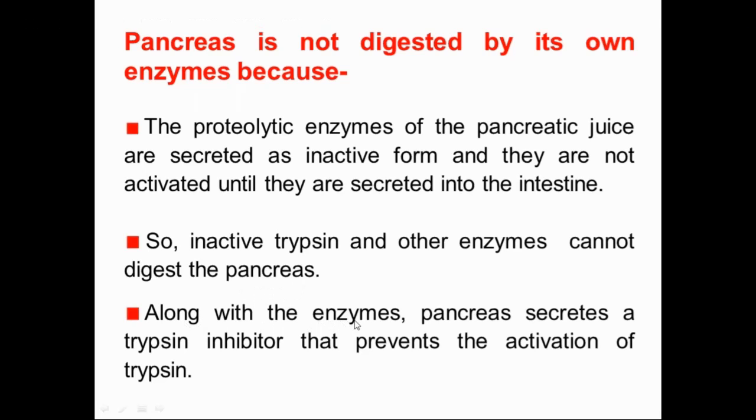Along with the enzymes, pancreas secretes a very important thing, that is trypsin inhibitor, that prevents the activation of trypsin. Always trypsin is secreted as trypsinogen. This trypsinogen is activated by enterokinase. With this trypsinogen, one thing secreted by pancreas, that is trypsin inhibitor, also prevents the activation of trypsinogen. That's why pancreas is not digested by its own enzymes.